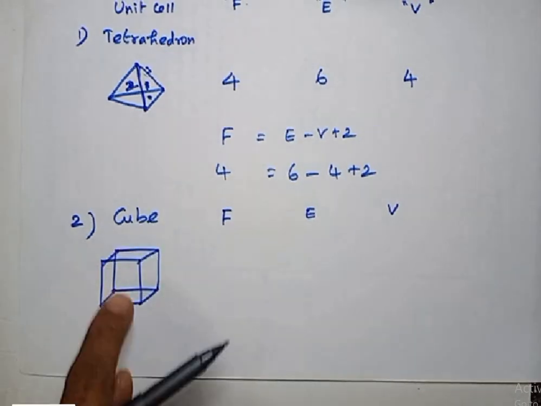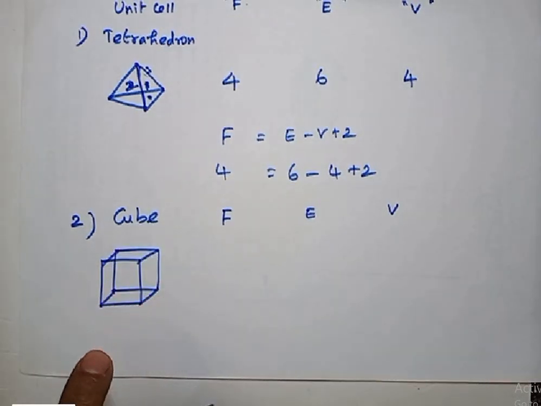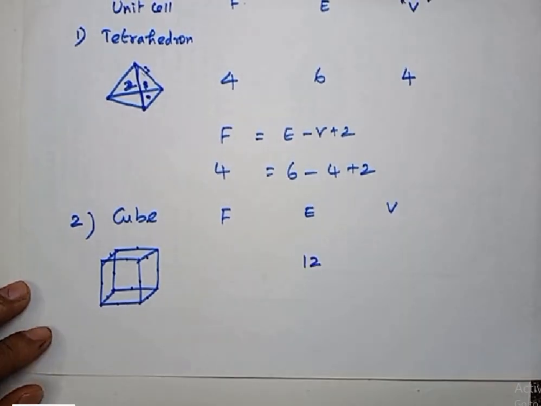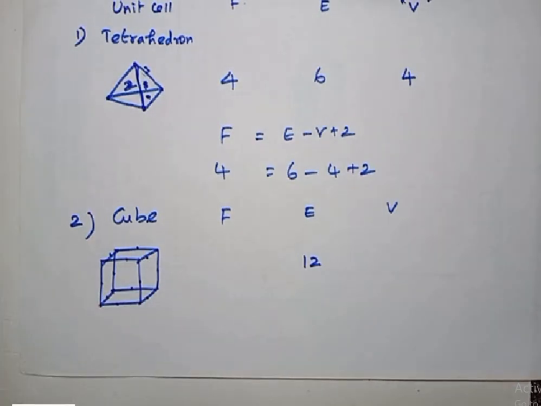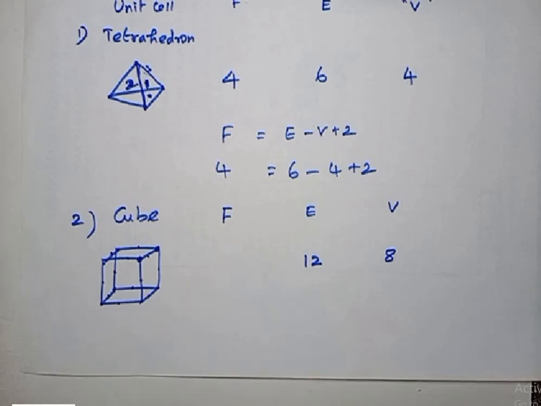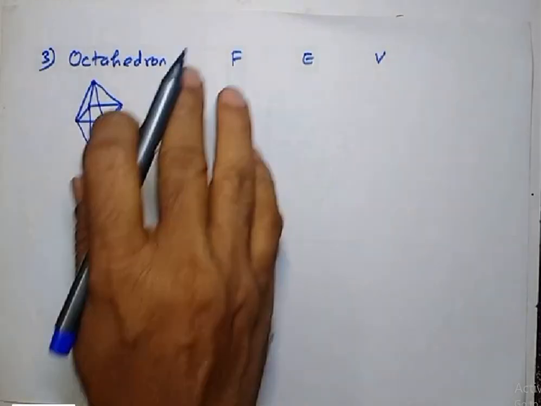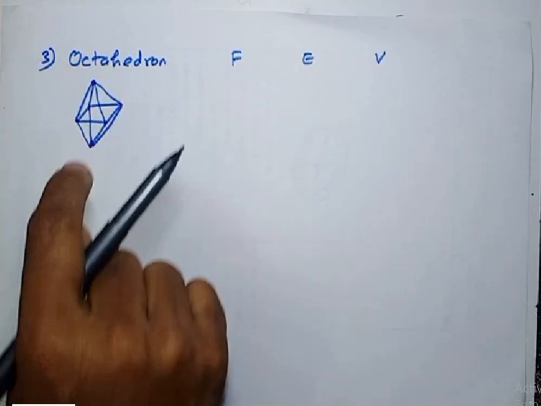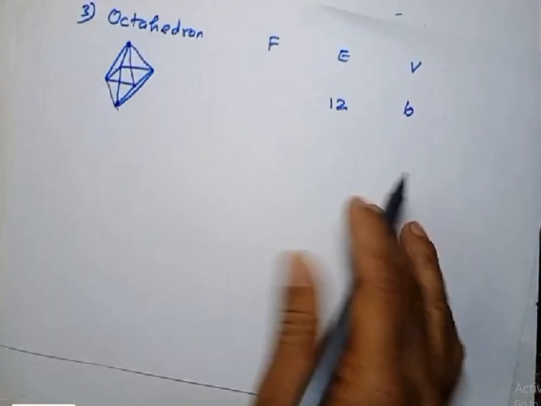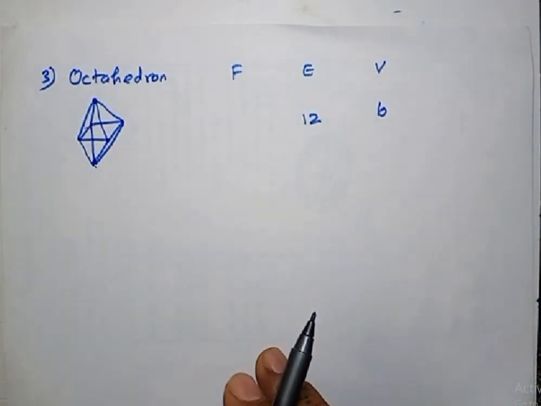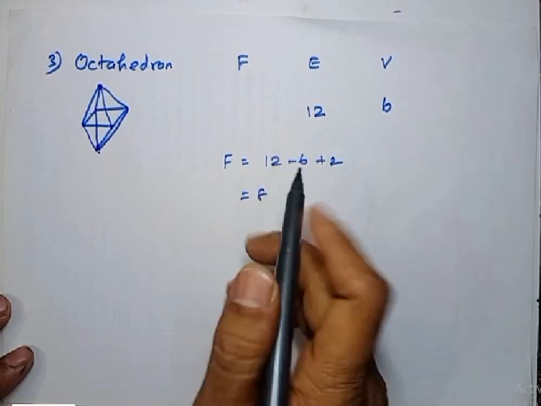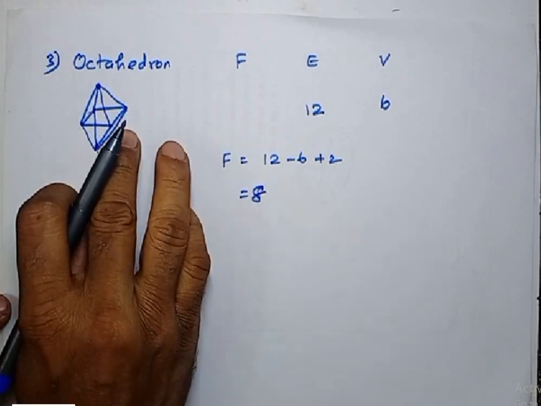Now for this particular cube, tell me how many edges are there. A cube has 12 edges. Now how many corners are there? A cube has 8 vertices. Now tell me how many faces are there. The next example here, I have taken the octahedron. For the octahedron, you tell me how many edges and vertices. There are 6 vertices. Then tell me how many faces are there. Number of faces is edges minus vertices plus 2. So you will get the answer as 8, which means there are 8 faces.